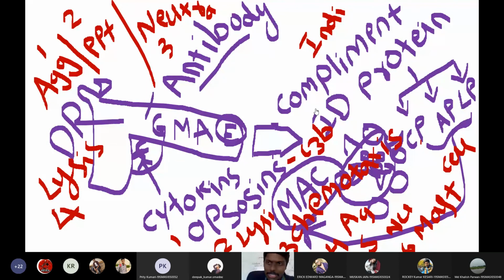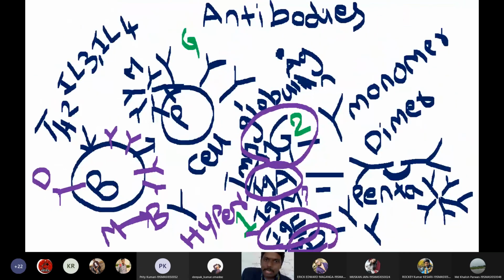Okay, a very good question. In my next lecture, I will discuss the structure of antibodies. Now, a quick revision of today's lecture. In today's lecture, we discussed antibodies. Antibodies are molecules that are generated by the B cells in our body.